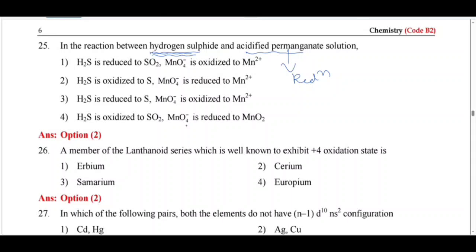Hydrogen sulfide is a good reducing agent, so it undergoes oxidation. Hydrogen sulfide is oxidized to sulfur and MnO4- is reduced to Mn2+. So option 2 is correct.